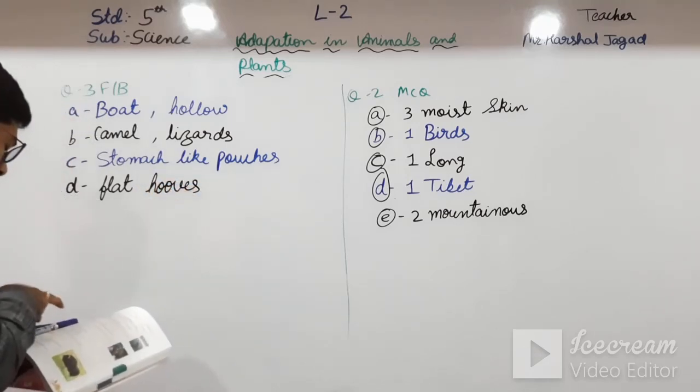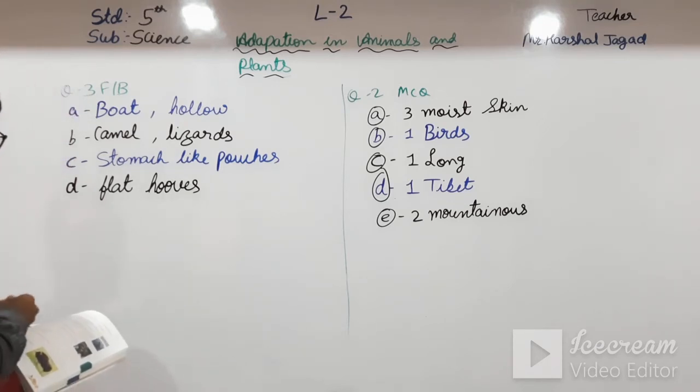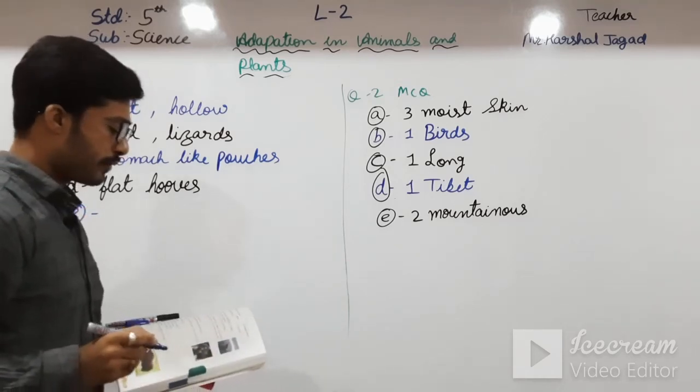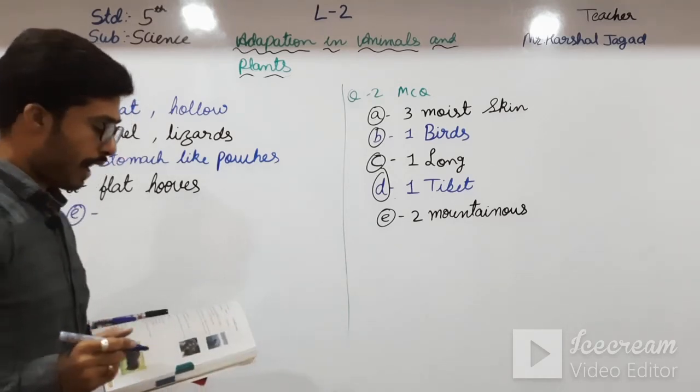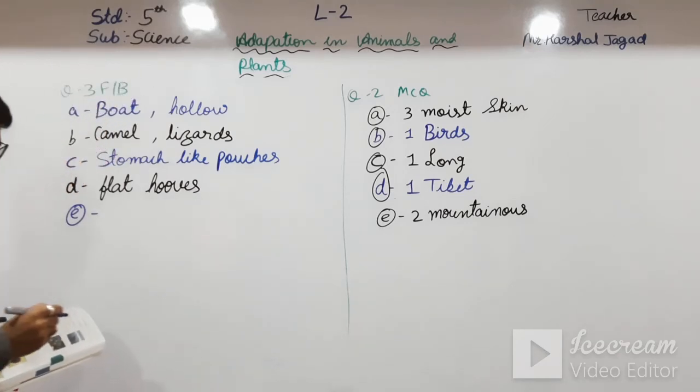And going towards E, flowers that bloom during the day are bright dash, and those that bloom at night are dash.